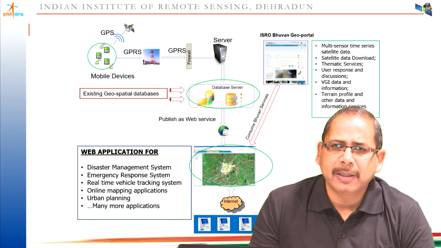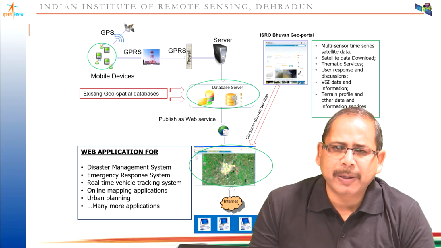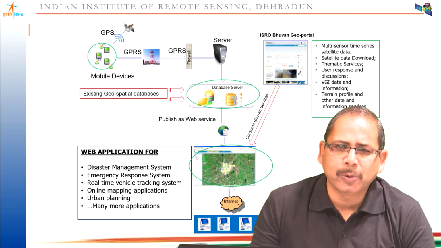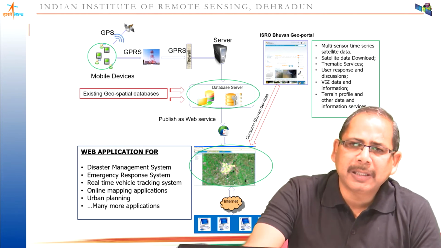We transfer this lat-long and the other attributes or geographical features to the server through GPRS connectivity, either 3G or 4G, and we maintain a server firewall. The firewall understands the signature of the in-out data. Based on the characteristics and defined rules, if it qualifies, the firewall will allow this data to be transferred